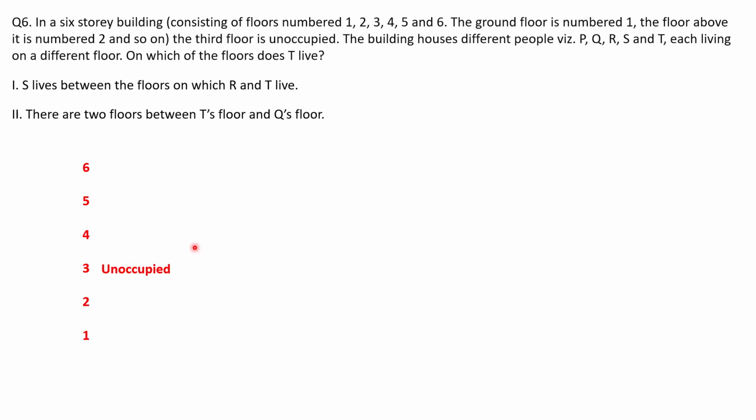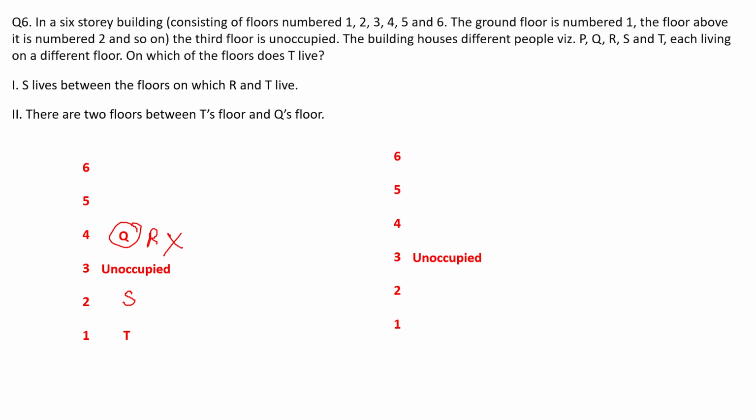So let's first arrange it. So these are my floors. Ground floor is number 1, and the floor above is 2. 3 is unoccupied. From the first statement, S lives between the floors on which R and T live. And there are two floors between T's floor and Q's floor. So from the second statement, if I place T and Q here, I can place it like this. But S lives between the floors on which R and T live. So if I go along with this arrangement, S should be between R and T. If I put S here, it means here it should be R. So this is not the proper order.